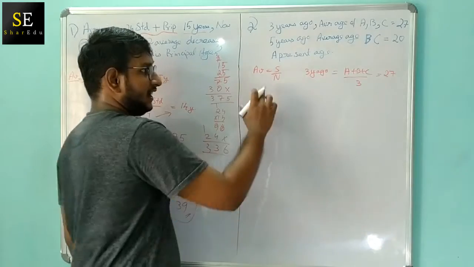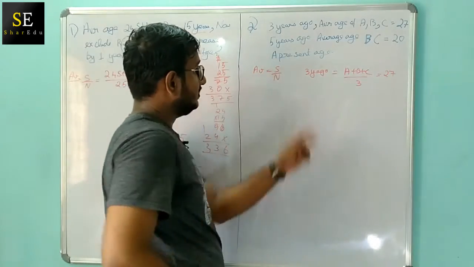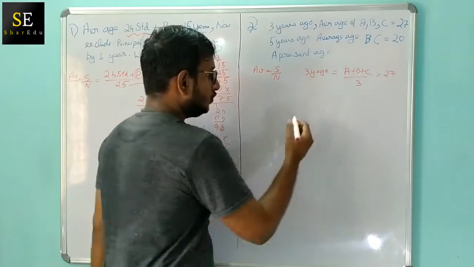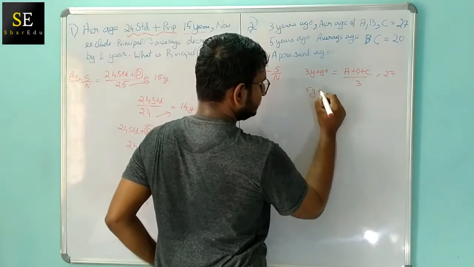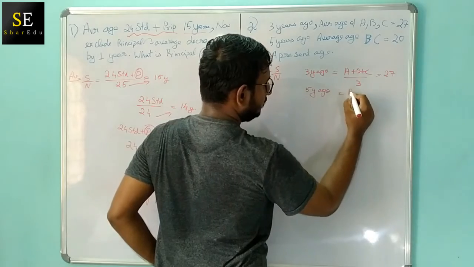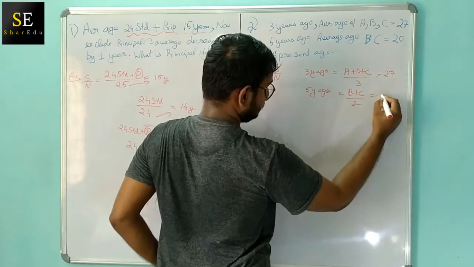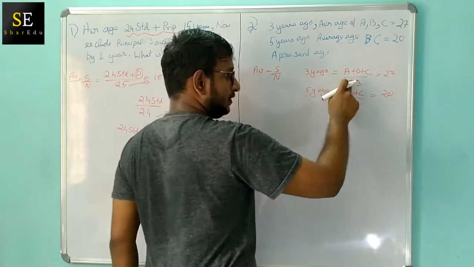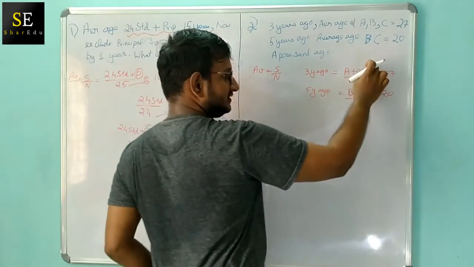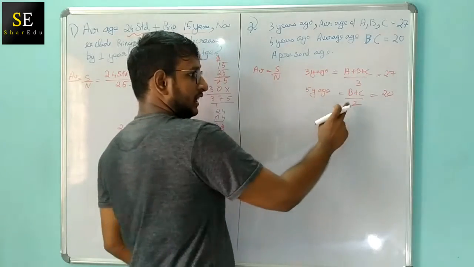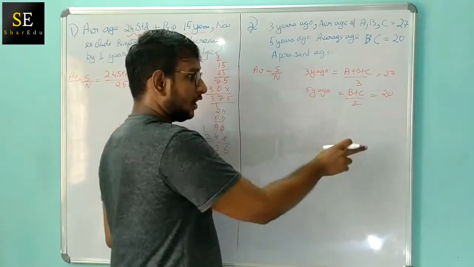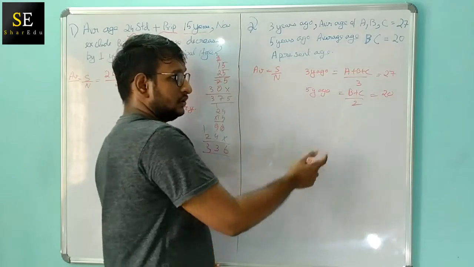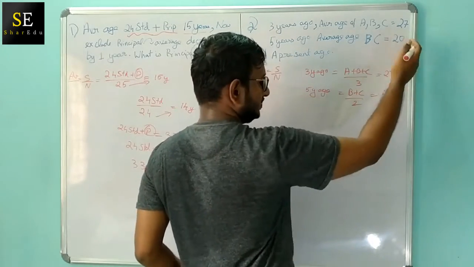So now they are saying that 5 years ago, the average age of B and C is 20. Why am I dividing by 3 over here and 2 over here? I am dividing by 3 because there are 3 elements in this set, A, B and C. In this one I am dividing by 2 because there are only 2 persons in this set, B and C. So they have given the values as 27 and 20 respectively.